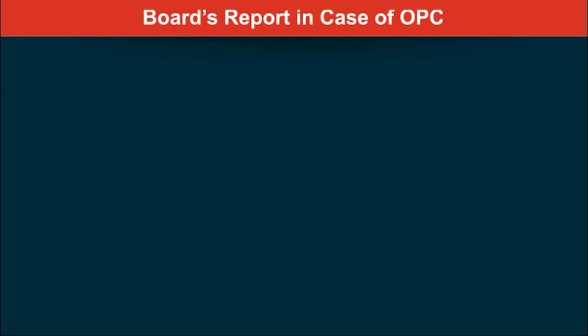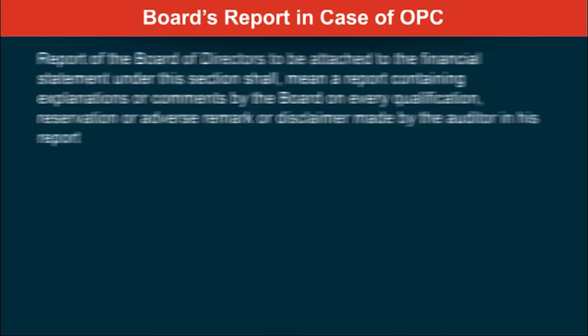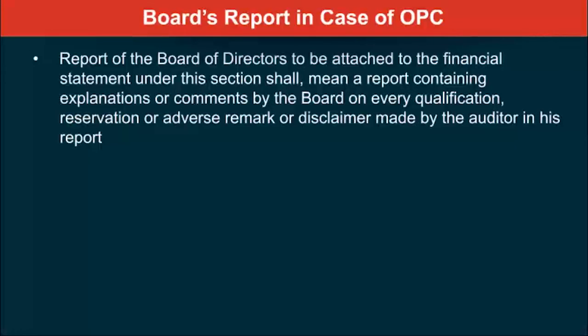The next logical question is, what do I do about the board's report in case of an OPC? In case of an OPC also, the report of the board of directors has to be attached to the financial statement. It will mean a report containing explanation or comments by the board on every qualification, reservation, or adverse remark or disclaimer made by the auditor in his report.